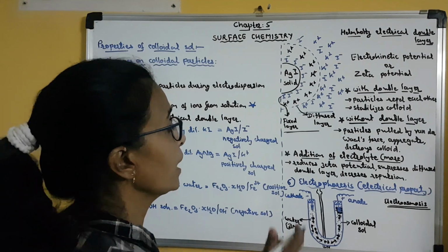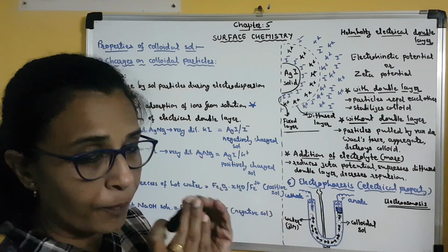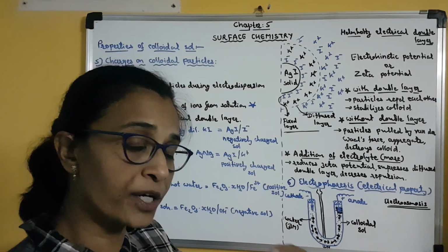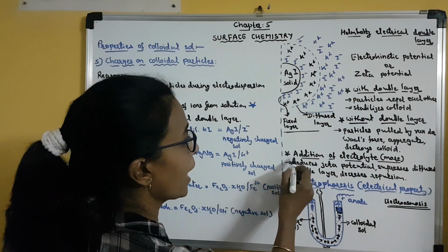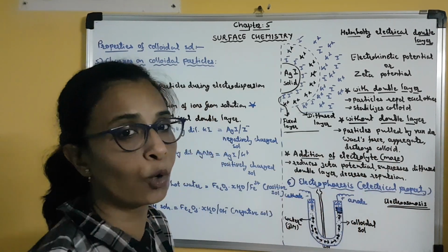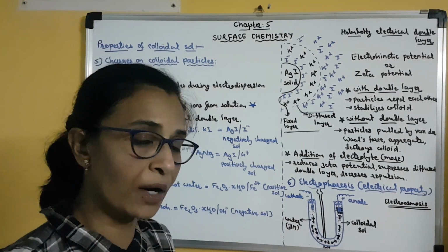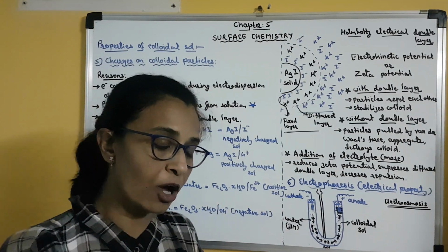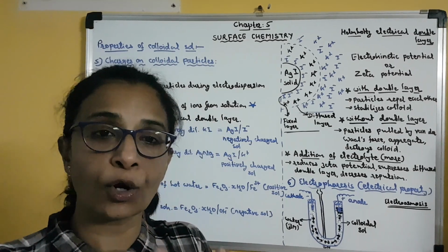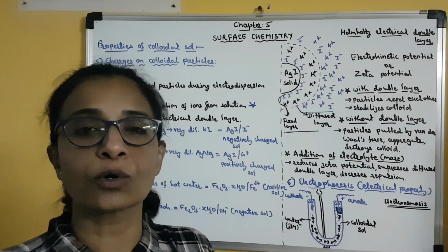Okay. The third way to destroy or destabilize the colloid is the addition of electrolyte. Here in brackets I have written more, because previously we discussed that the presence of a small quantity of electrolyte is required in order to stabilize the colloid.